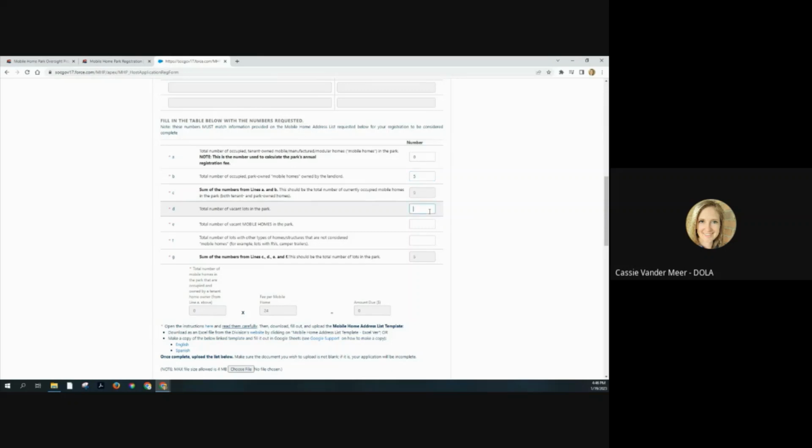So we're going to continue with this. I'm just going to put in some arbitrary numbers because this is an example. And as you can see here with the automatic calculation down here, it only takes line A for calculating a registration fee, because registration fees are only due for occupied tenant-owned mobile homes. So I put in 0 there, so therefore I do not owe a registration fee. If I had 1, it would have been 24. If I had 2, 48, and so on.